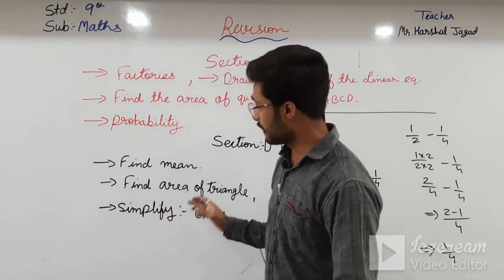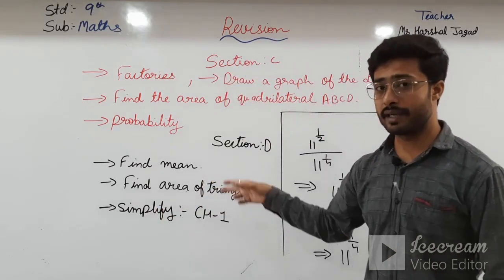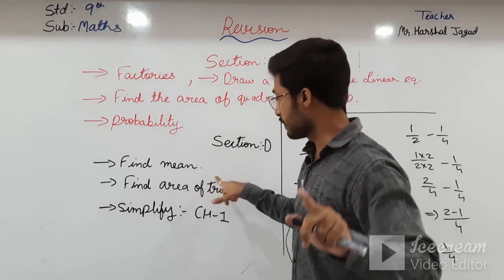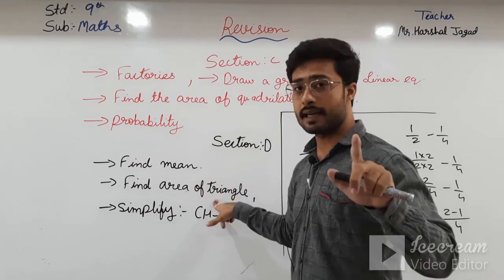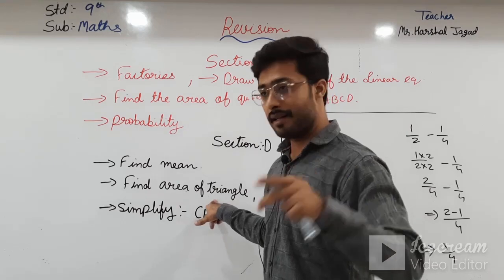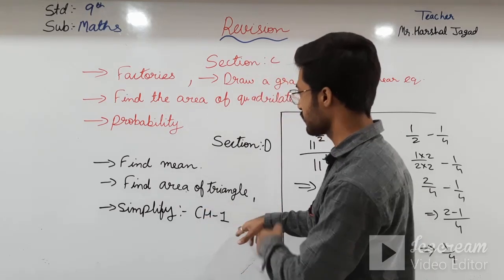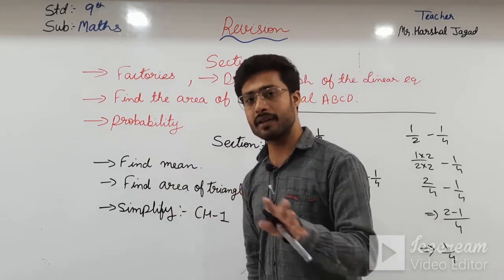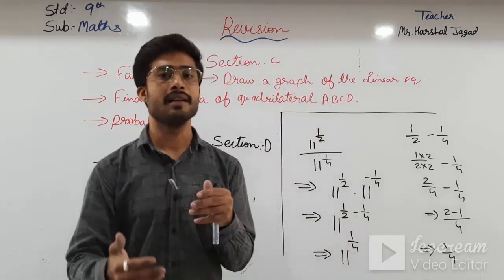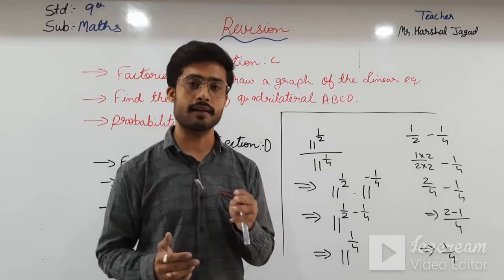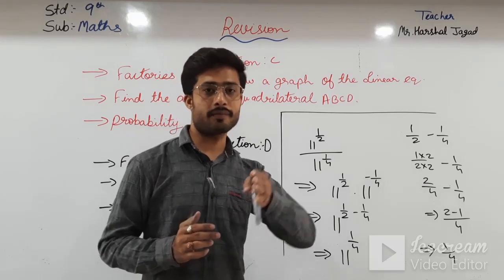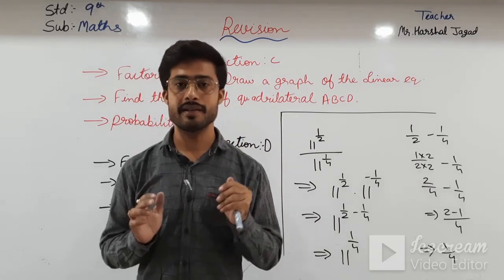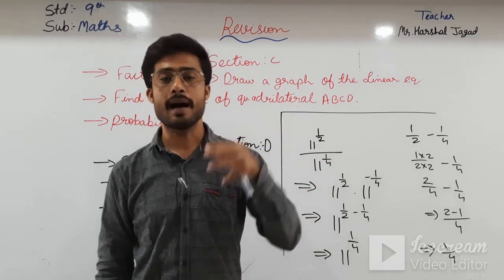Okay students, see here, find the mean. So it is from section D, one statistics question. Here find the area of triangle, that is I think from Heron's formula. Okay, and simplification, that is chapter number 1. So in section D, what we have to do, that I have given you, and now you have to think out of the box, then you can know which question I have asked and which type of question I have asked.